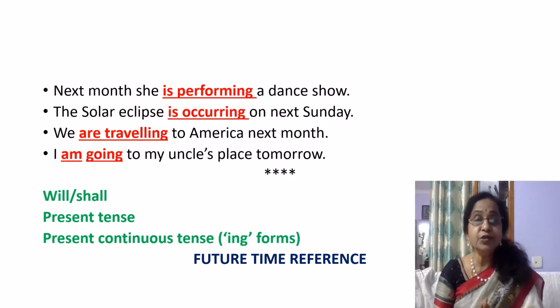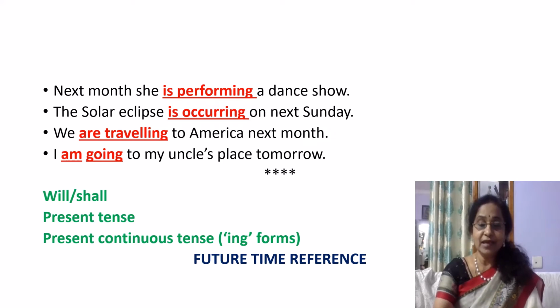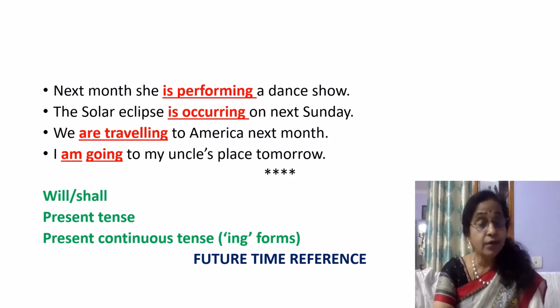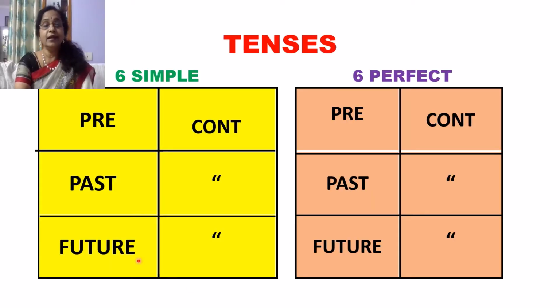They call it future time reference. The terminology has changed. So these are the six simple tenses. Hope you have understood these simple tenses. Now we will move on to the perfect tenses.